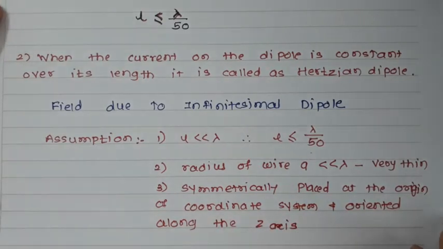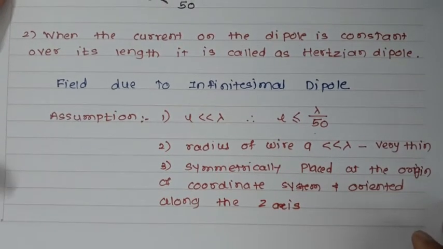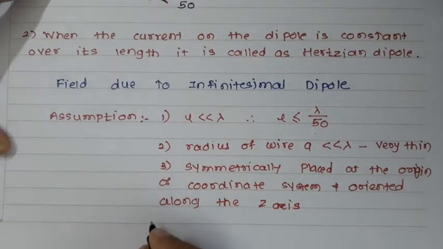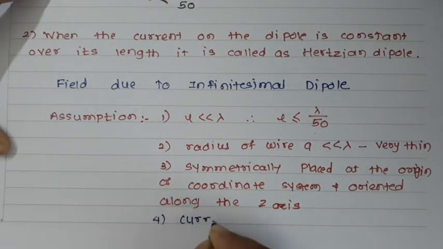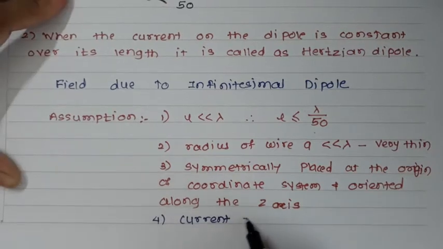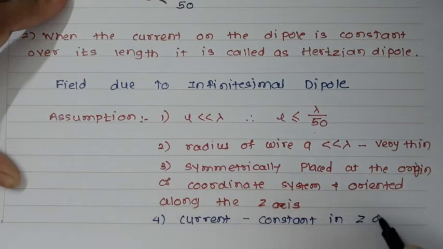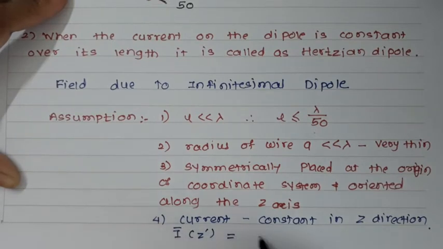The fourth assumption is that the current is constant in the z direction. When I say the current is constant in the z direction, it means I-bar at z-prime is I0 a_z-bar, where I0 is constant.